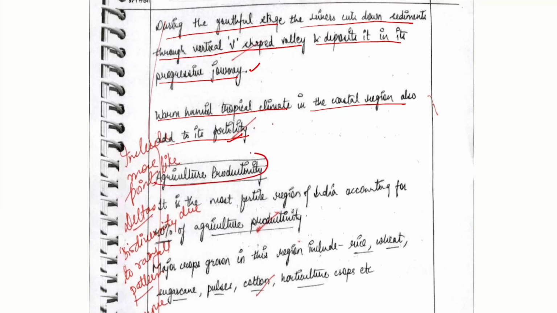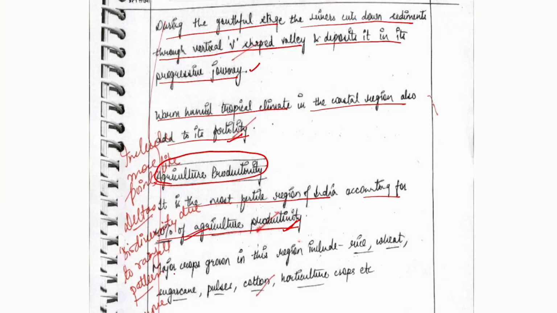Next we are talking about agricultural productivity. Here it is seen that it is the most fertile region of India, accounting for almost 40% of agricultural productivity. Yes, this is a quite true statement, because the alluvium soil presence in India is almost around 42%, and the productivity directly coming out of this region is almost similar to that data. So this is also highlighted with data. This is a very good point.